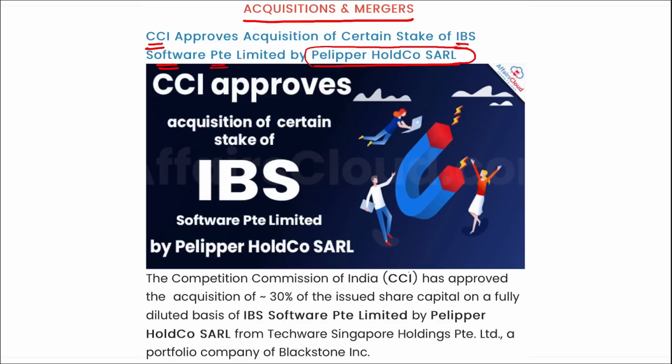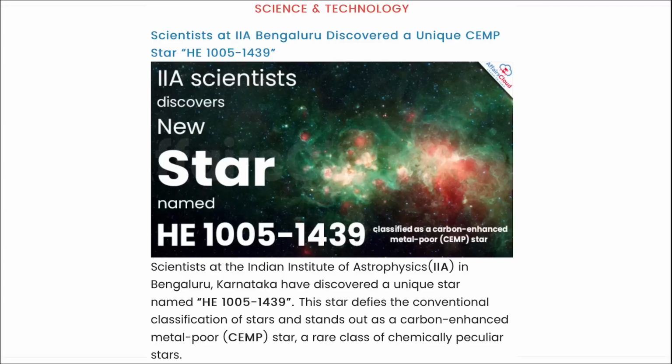And who is the seller? Blackstone Limited, right? So CCI has approved the acquisition of almost 30% of the issued share capital on a fully diluted basis of IBS Software Pte Limited by Pelipper Holdco SARL from TechWire Singapore Holding, that is a portfolio company of Blackstone. Correct?